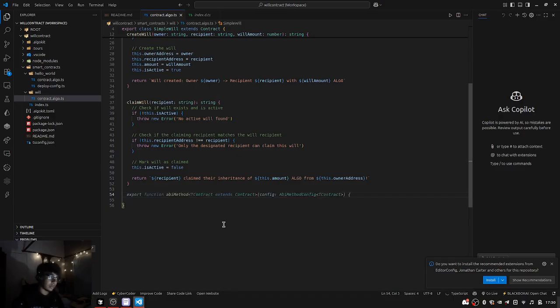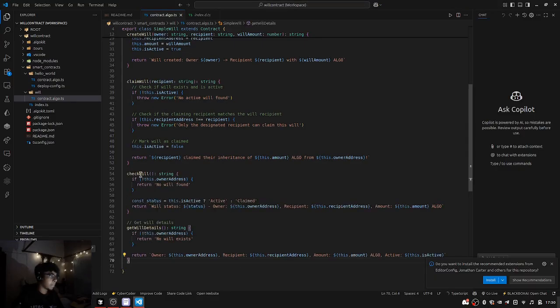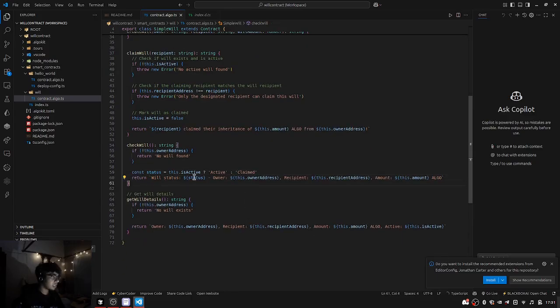Okay, so now another function we'll be needing is a check will function, to check whether the will is active or not. I have kept the syntax very easy so that it is beginner friendly. Check will doesn't accept anything as a parameter. It just checks whether this is the owner or not, and the status. When you check will, it changes the status to active, right? It has a ternary operator: this is active if it's active, else claimed if it's not active. And it again returns the will status, the owner, the recipient address, and the amount.